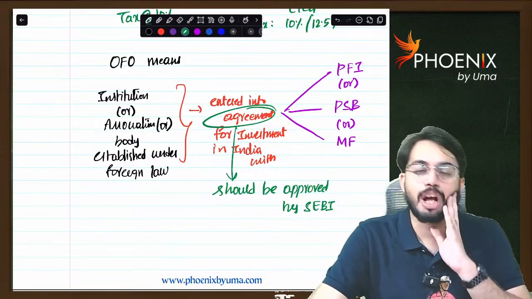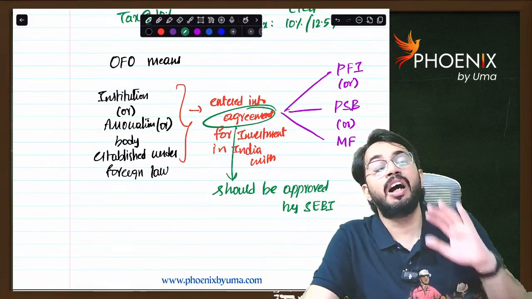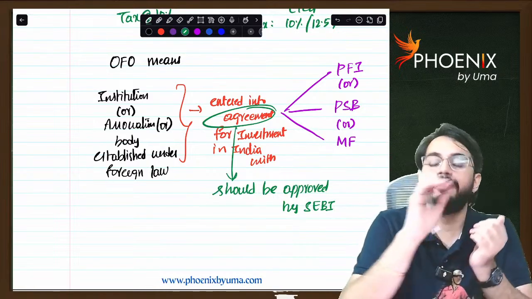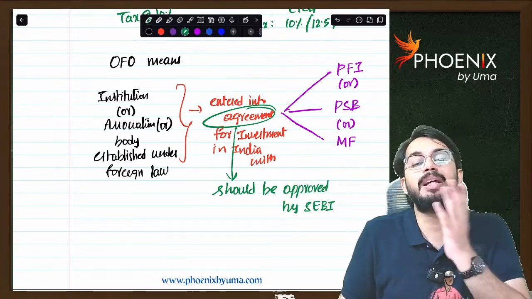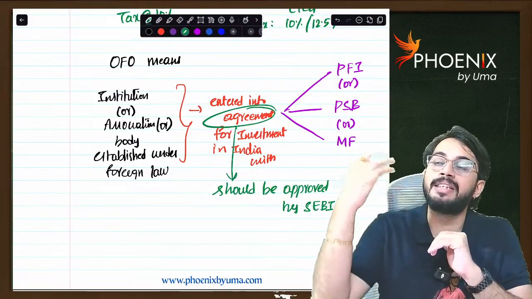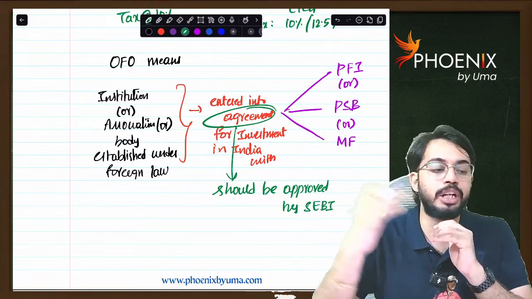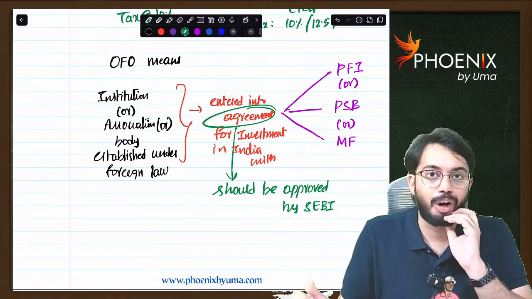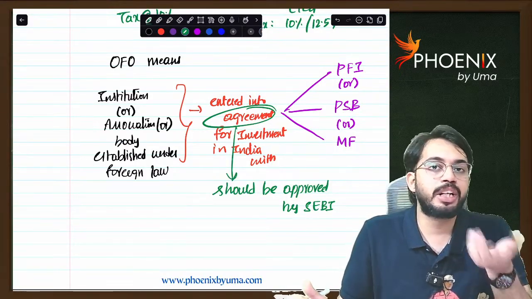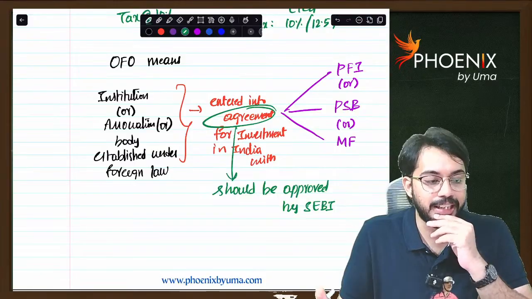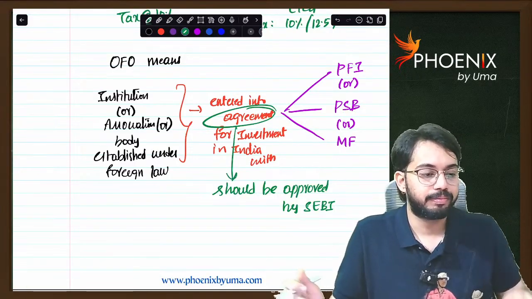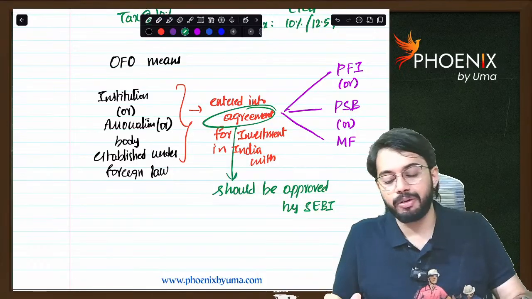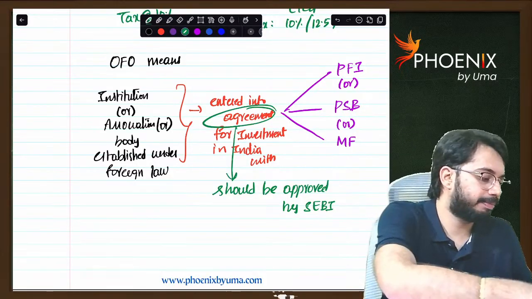So overseas financial organization means any entity incorporated outside India, established under foreign law, if it enters into an agreement for investment in India, either with a public sector bank or public financial institution or mutual fund. And that agreement should be approved by SEBI. Then we call that organization an overseas financial organization. So this is all about section 115AB.